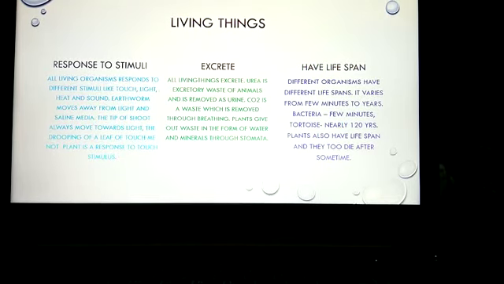Plants also have a lifespan, and they too die after some time. That is why in plants you have annuals, which live for one season, biennials, which live for two or more seasons, and perennials, which live for many years. We will be discussing the lifespan in the next class.